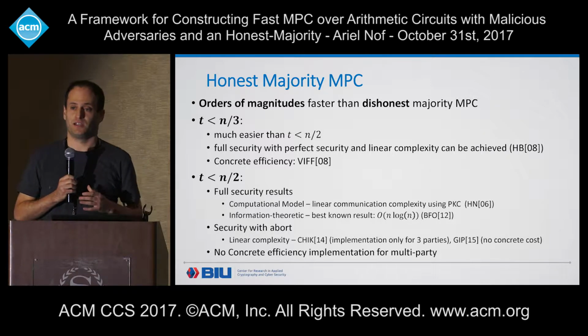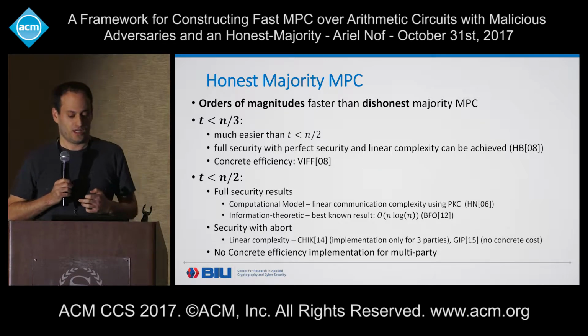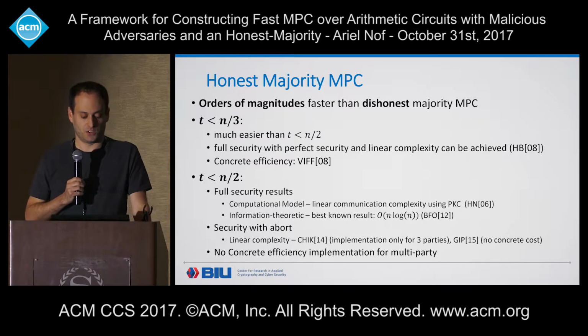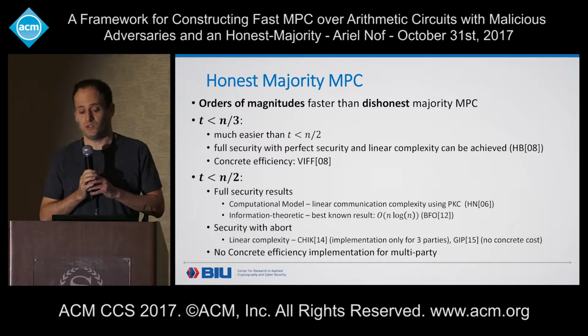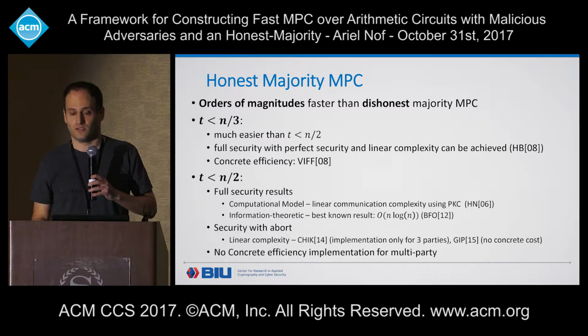In our case, when the adversary can control more than a third of the parties but less than half, then to achieve full security with linear communication complexity is much harder. But it was shown that it can be achieved in the computational model. But to achieve that, for example, the work of Hirt and Nielsen, they used expensive public key cryptography tools. They used multiply homomorphic encryption, so it is far from being concretely efficient. In the information theoretic model, the best known result, to our knowledge, is the result of Ben-Sasson et al. with n log n communication complexity.